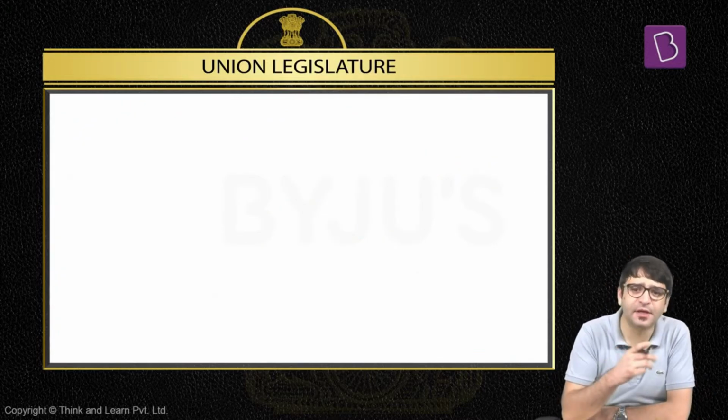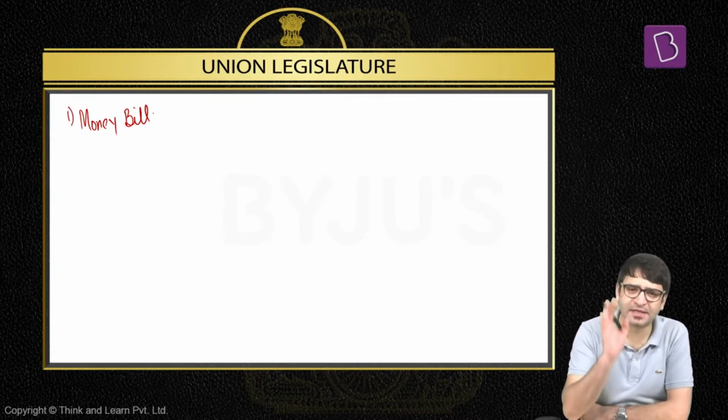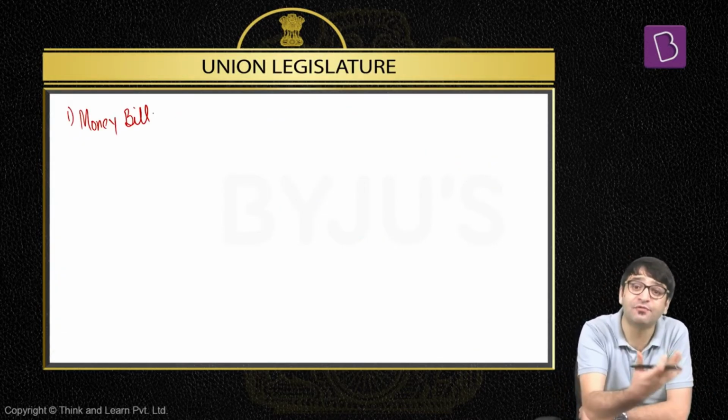There are a few areas where Rajya Sabha has an inferior role. One is money bill. It is the will of Lok Sabha which prevails in a money bill, and we will discuss slightly later what is a money bill and what is the role or inferior role of Rajya Sabha in a money bill.